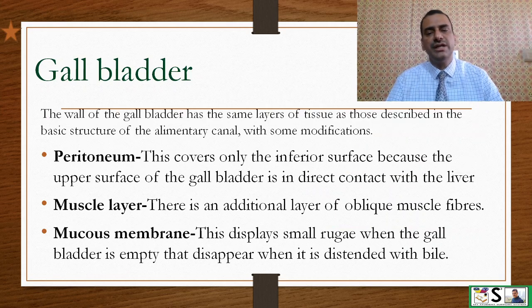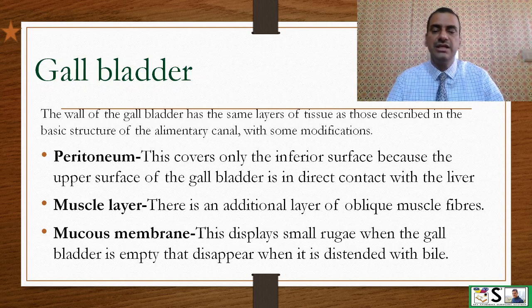The wall of the gallbladder has the same layers of tissue as those described in the basic structure of the alimentary canal, with some modification, like the peritoneum. The peritoneum covers only the inferior surface because the upper surface of the gallbladder is in direct contact with the liver.